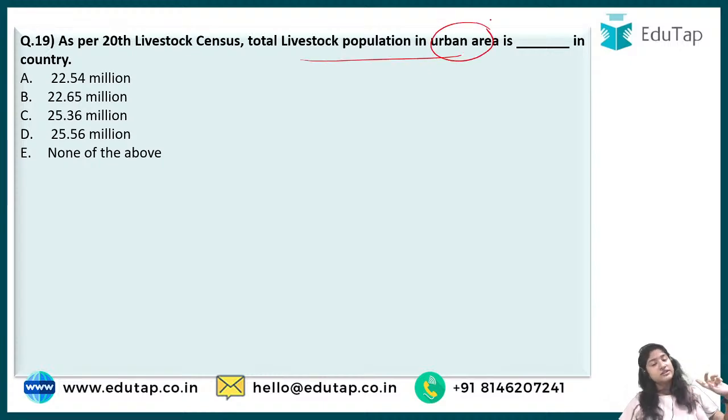All right. Next comes question number 19, which says, as per the 20th livestock census, population in urban areas. Initially it was asked what is the total livestock population in India. Now it asks what is the total livestock population in urban areas. So understand the difference, understand what the question is asking, and then answer accordingly.